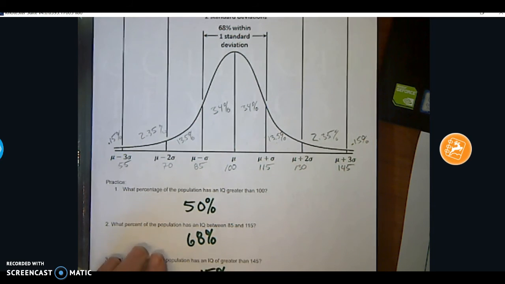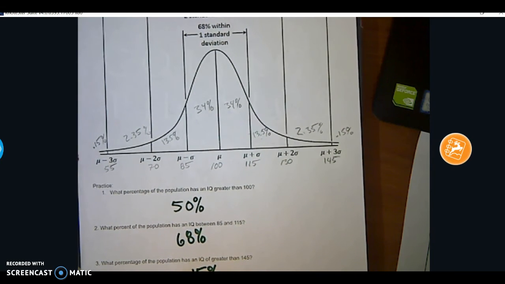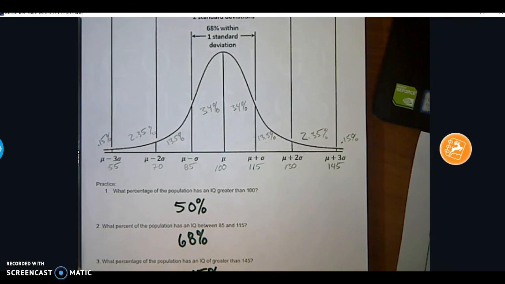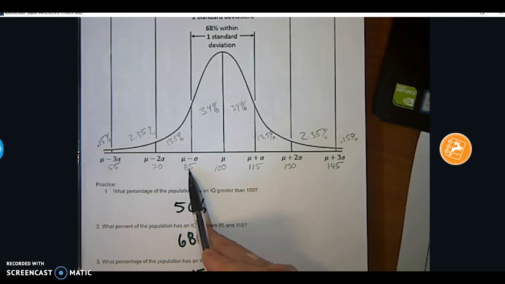So then the next question, what percentage of the population has an IQ between 85 and 115? Well, 85 is 1 standard deviation below.